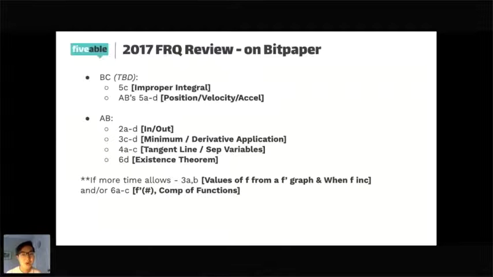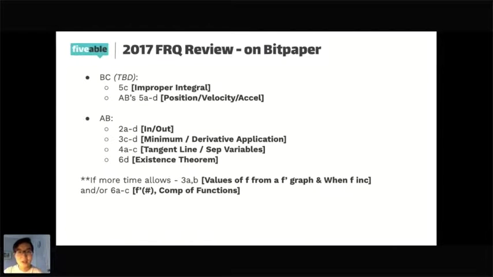Then for AB, we'll be doing in and out functions. We'll be covering mins and maxes, a derivative application. We'll be going over the tangent line, separation of variables. We'll end with existence theorems. And if we have extra time, which I don't think we will, then we'll go over things like values of f from an f prime graph, f prime of a number, so the first derivative at some point, and composition of functions. But since we covered that last week, I didn't think we needed to repeat it. So these are mostly new things, although in and out functions will be happening every week in case they decide to add it back to the AP exam.